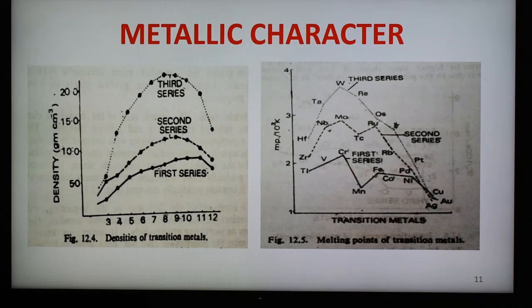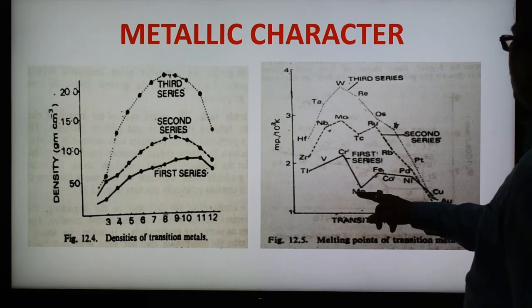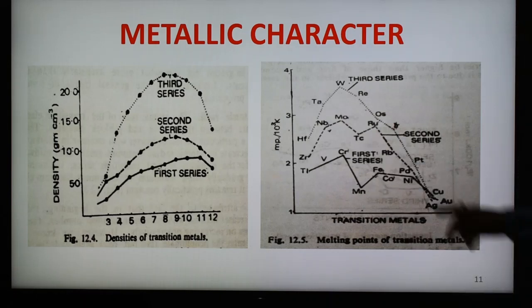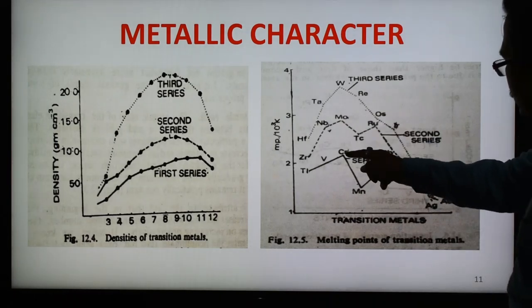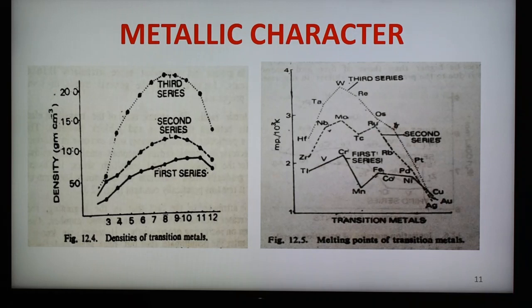And manganese and technetium metals have abnormally low melting points. The high melting point is shown here, the melting point of manganese here. This is the low value, and here technetium. See the curves here: very low melting points of manganese and technetium. So these two elements have abnormally low melting points.